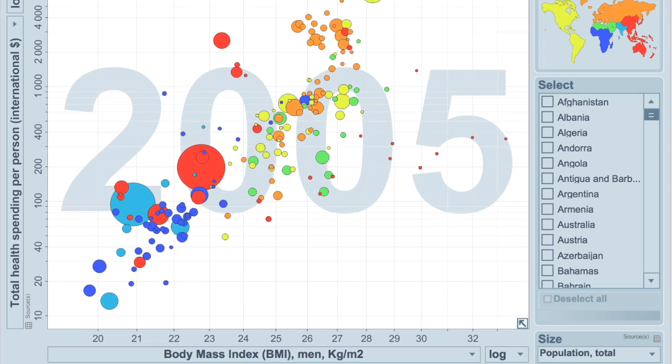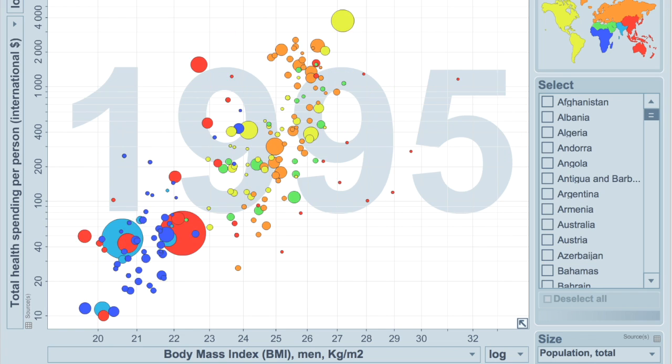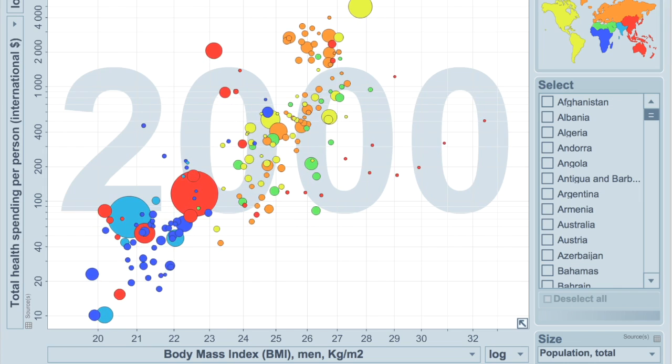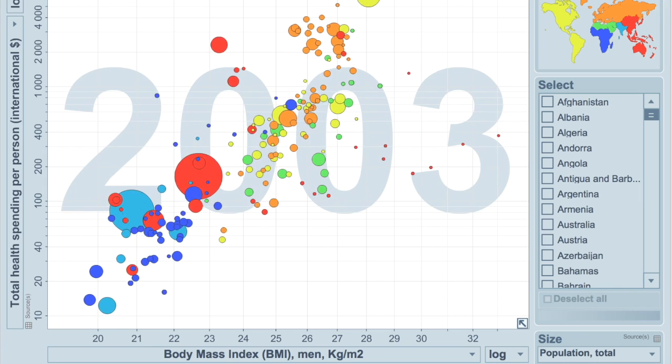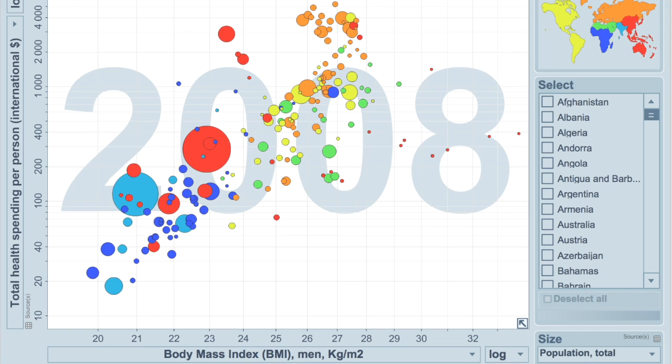In developed nations, health spending increased substantially in the early 2000s as the obesity problem came to the forefront of society, even though BMI was not increasing at a particularly larger rate than it had been for the 10 previous years.